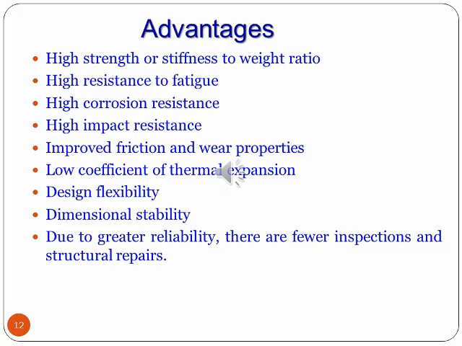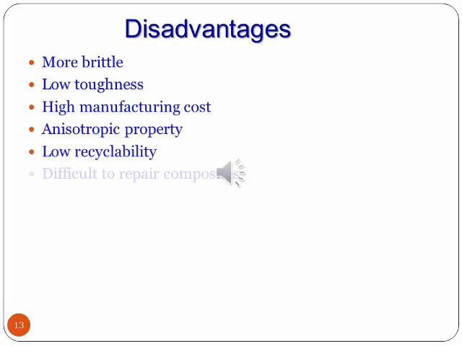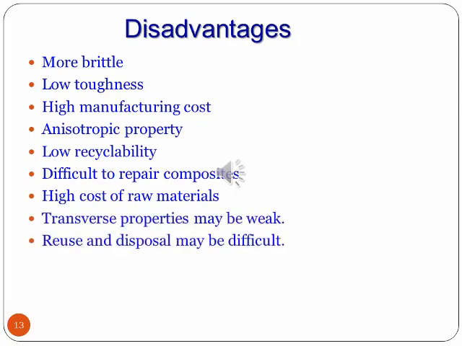Just like advantages, we have certain disadvantages as well for composites. We shall see what they are in the next slide. So these are the disadvantages. They are more brittle, they have low toughness, high manufacturing cost, anisotropic properties, low recyclability, and they are difficult to repair.